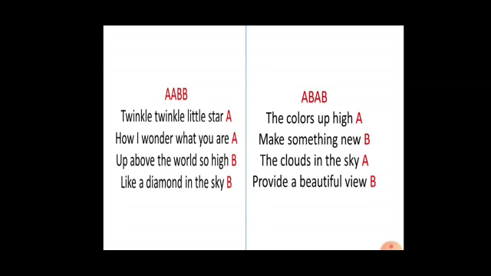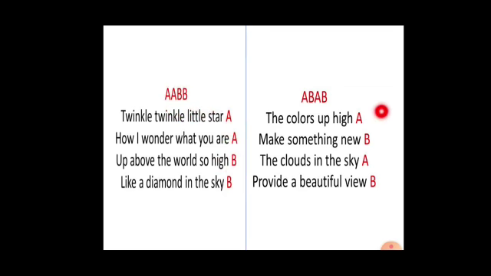So hence you can find out the rhyme scheme of this poem. A, B, B is the rhyme scheme. Star, are are rhyming words. High, sky are the rhyming words. So A, B, B is the rhyme scheme of this poem.